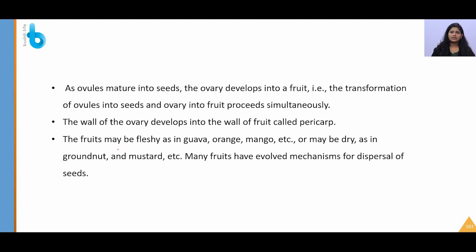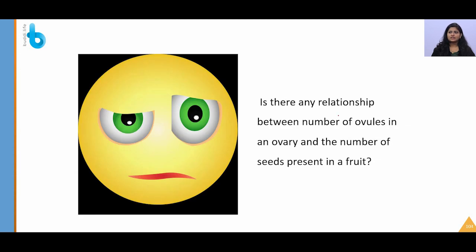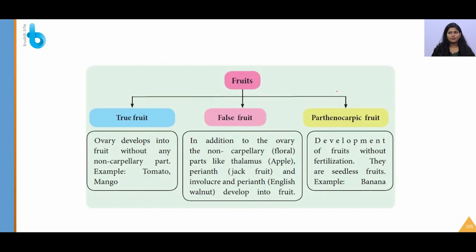One more important thing is, fruits may be fleshy as seen in guava and orange, or they may be dry as seen in groundnut and mustard. So is there any relationship between the number of ovules in an ovary and the number of seeds present in a fruit? Definitely yes. If the fertilization is complete, the ovule to seed ratio will be 1:1. So there are different types of fruits which are nothing but true fruit, false fruit and parthenocarpic fruit, which is very important.